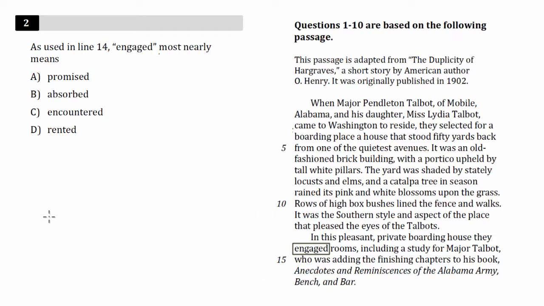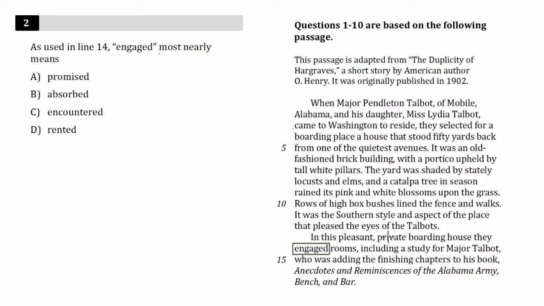Step 1 is to read the question and ignore the answer choices. As used in line 14, engaged most nearly means. Step 2 is to refer back to the passage and read in context, and we're going to do that so we can create our own word or words to substitute in. We can even say the boxed word engage, we can call it blank.